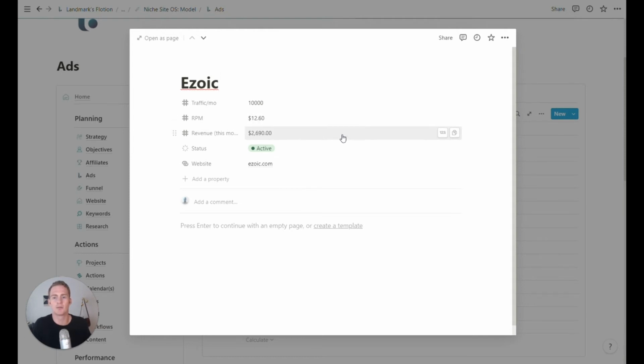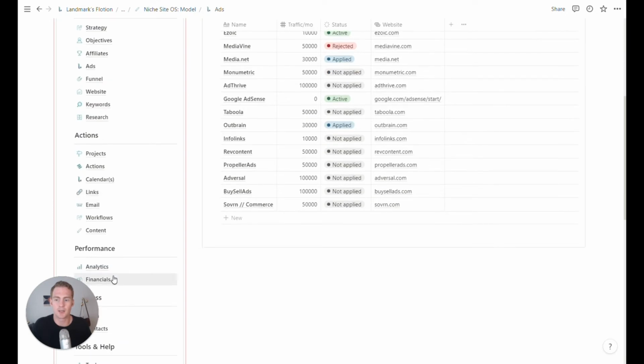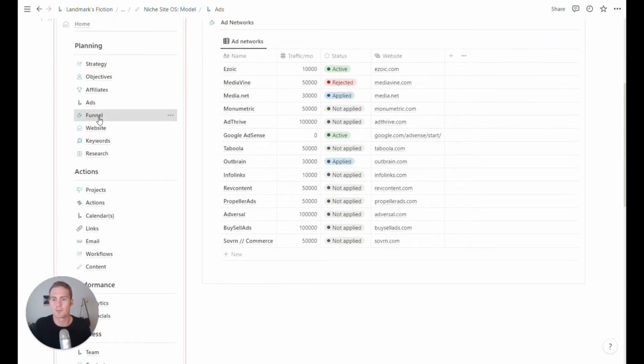So you kind of get a more accurate value for each of these after you start working with any of these ad networks, and we'll be able to track that in the performance analytics section. But this is just a place to list down the various ad networks that we may be interested in working with, maybe setting some requirements, and then again, you can track the status of these various ad networks.